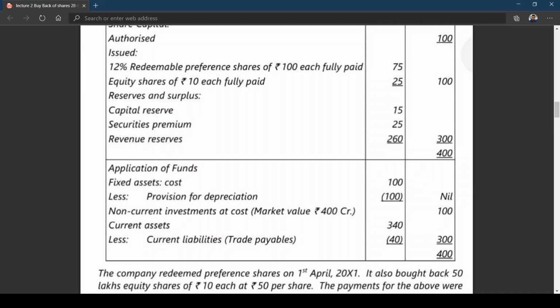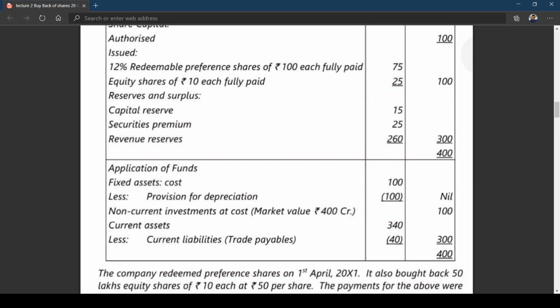Now I'm giving you time without scrolling. I'm giving just a few minutes for you to read the question. I think I told you in the last class to keep a rough book aside. You can practice whenever I'm giving any important points for discussion, and you can make a note. For this problem, make a note regarding the amount to be transferred to capital redemption reserve.